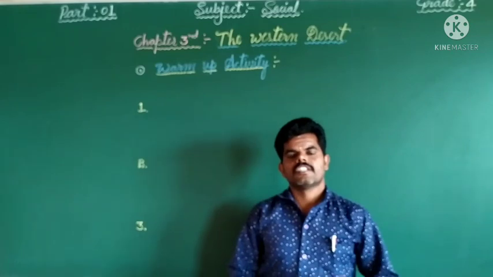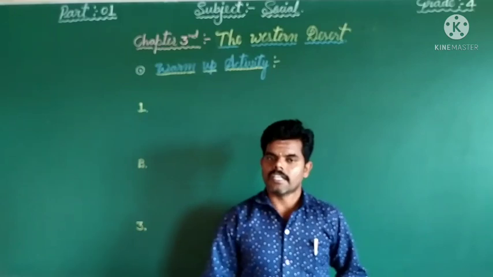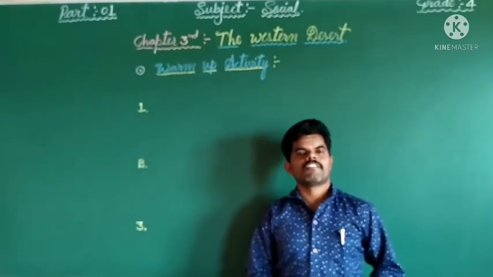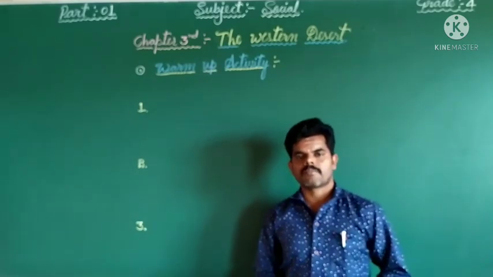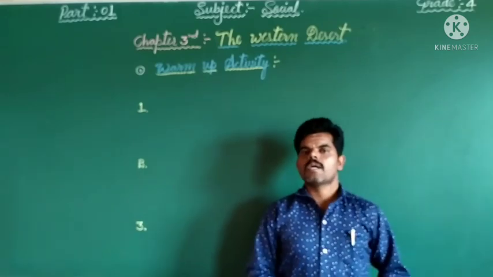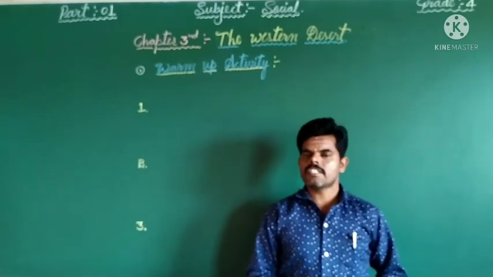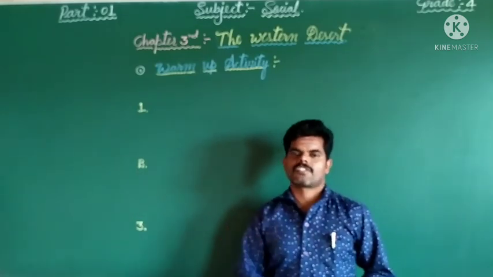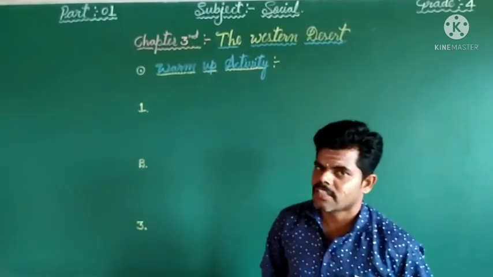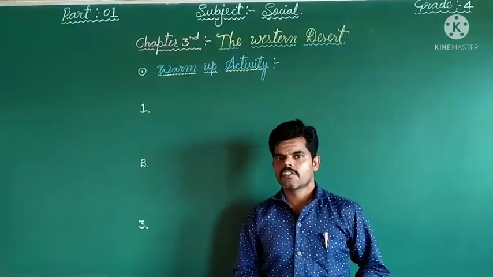Dear students, in the previous chapter, we learnt about the introduction of the northern plains. River basins of the northern plains can be divided into three important segments. The first one is the Ganga basin in the middle. The second one is the Brahmaputra basin in the east. The third one is the Satluj basin in the west. Later, the importance of the northern plains. So these are the points we covered in the previous chapter.